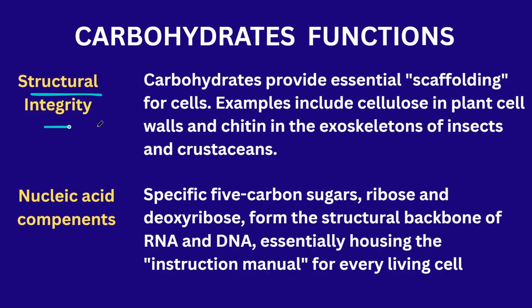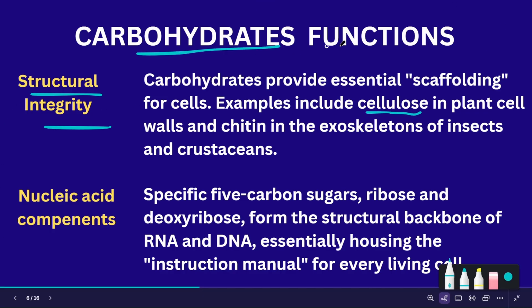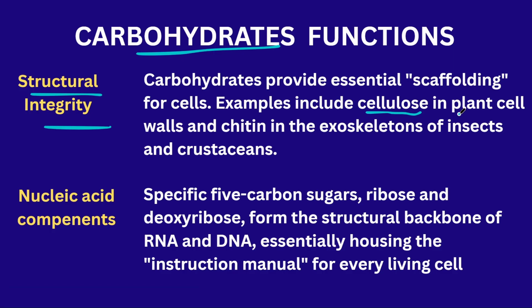Next is structural integrity. The carbohydrates provide structural integrity. That means they form the structure of the plant cell. Like cellulose, which is a carbohydrate, is helpful for maintaining the plant cell structure. And different types of insects and crustaceans, like prawns, contain chitin as an exoskeleton. This exoskeleton is the hard part which protects the animal from damage. So this is also made up of carbohydrate only.